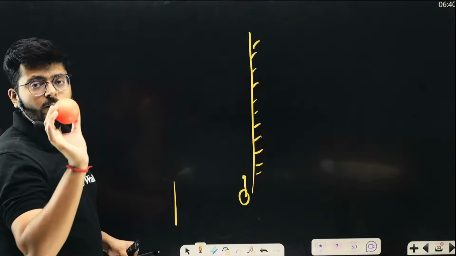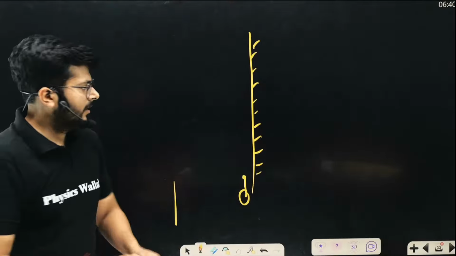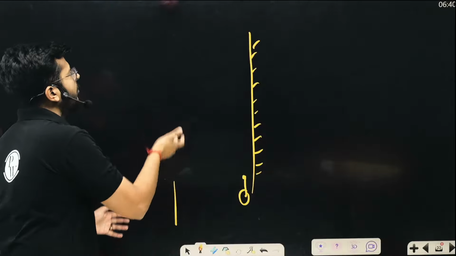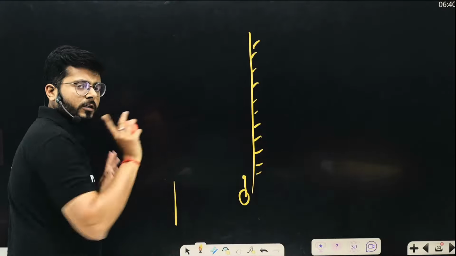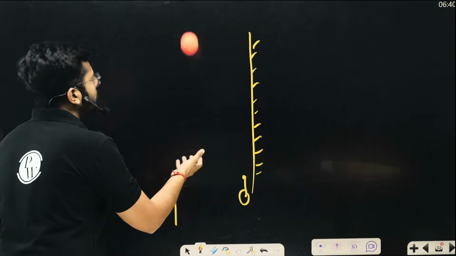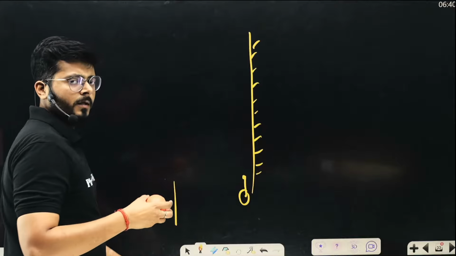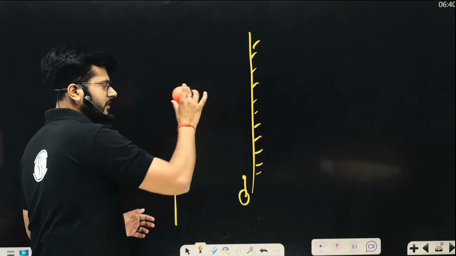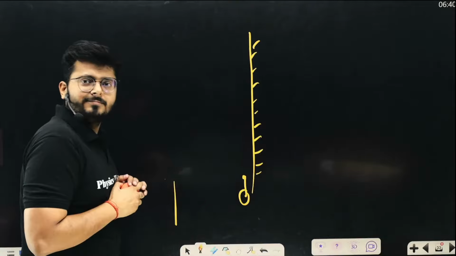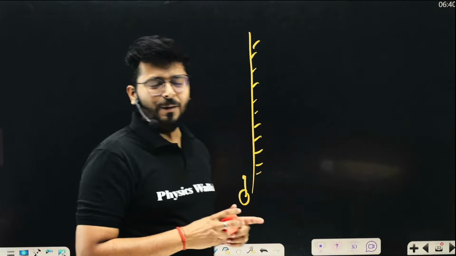So which component will decide? Think about it. If the ball is moving like this, this component of momentum is not imparting any force to the wall. The component of momentum which is parallel to the wall is not imparting any force, and the component which is perpendicular is responsible for force. That is what will decide how much force will be acting on it.